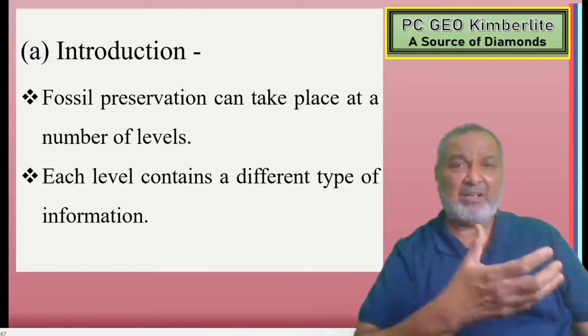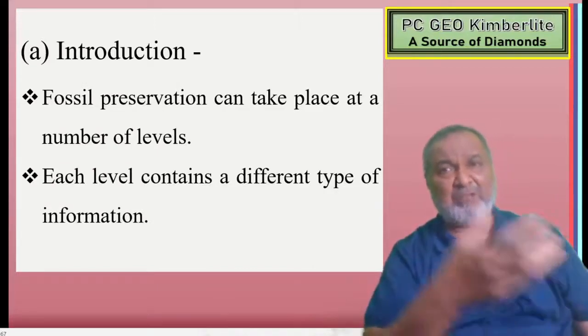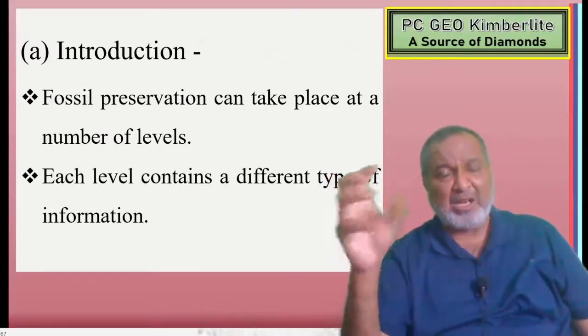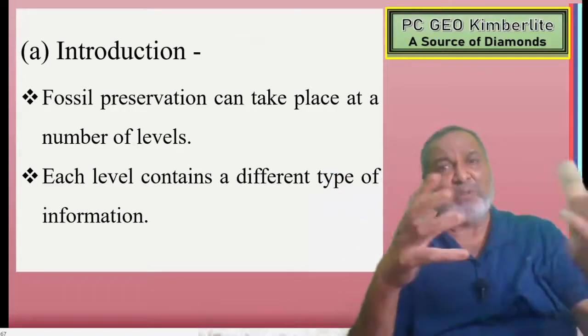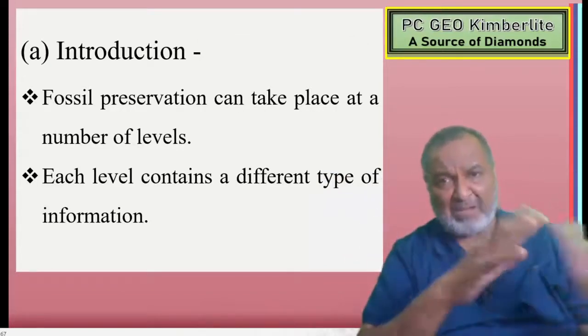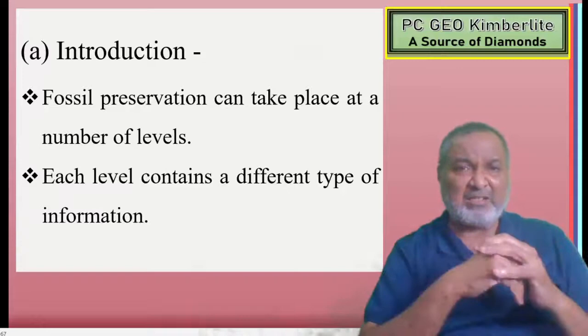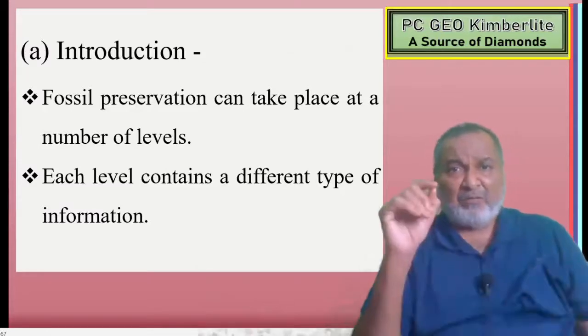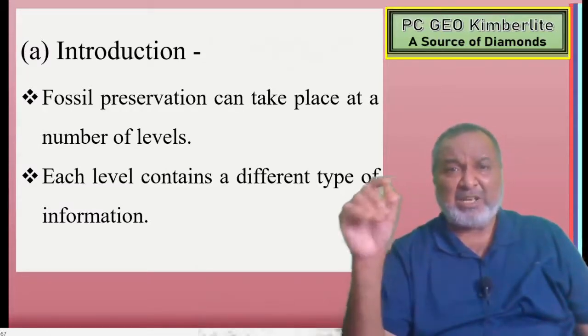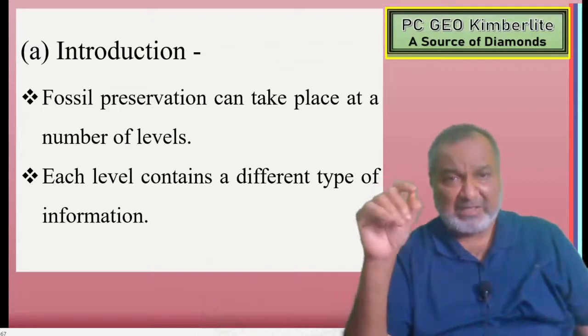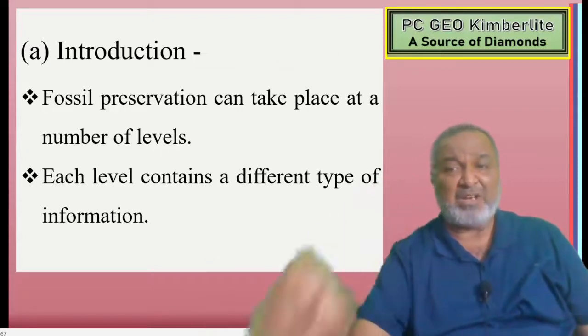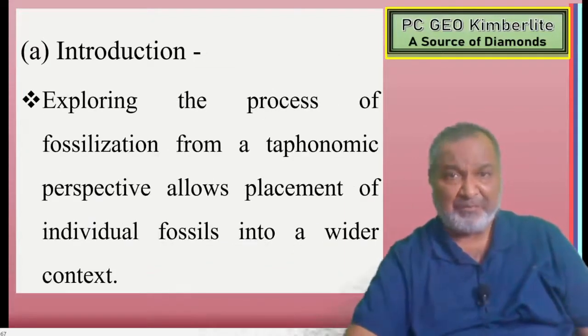Once we collect the fossil in the field, bring it to the lab, clean it, and separate it out, we make a display. Up to that level, whatever is there, that is taphonomy. Fossil preservation can take place at a number of levels. Each level contains a different type of information.